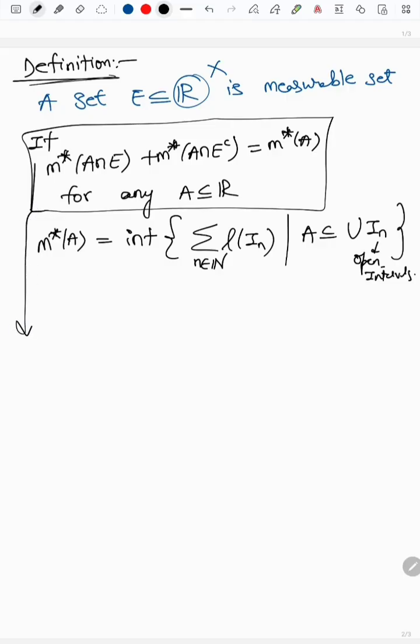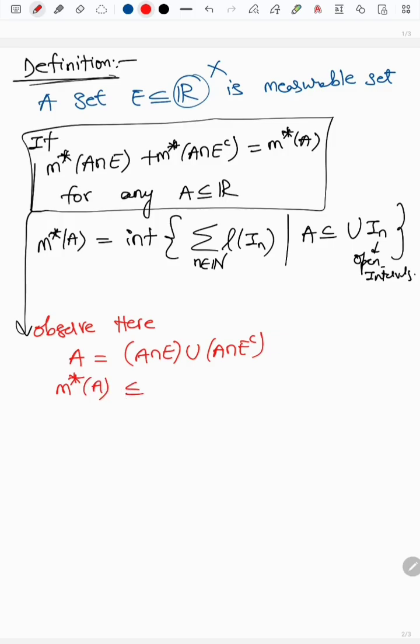And observe here, the simple observation tells us A is equal to A intersection E union A intersection E complement. So m star of A is always less than or equal to m star of A intersection E plus m star of A intersection E complement. This is by subadditivity.